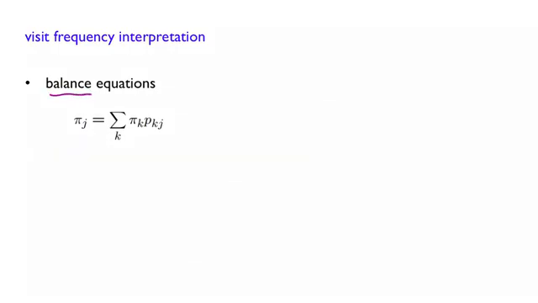In fact, it's worth looking at them in a somewhat different way than how we introduced them so far, using a frequency interpretation. Along the way, it will shed some light on why they are called balance equations. Intuitively, one can sometimes think of probabilities as frequencies. For example, if we keep tossing a fair coin, which has probability half of heads, then in the long run, half of the time we are going to see heads.